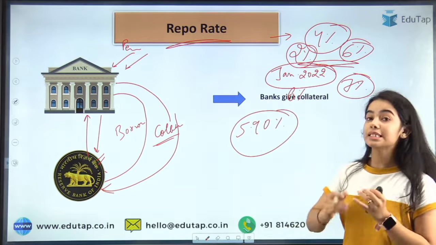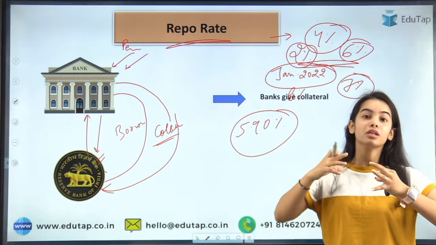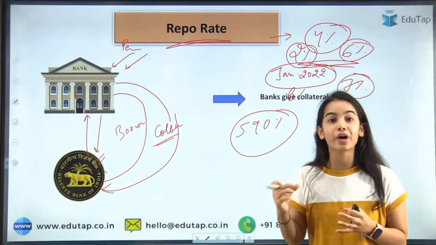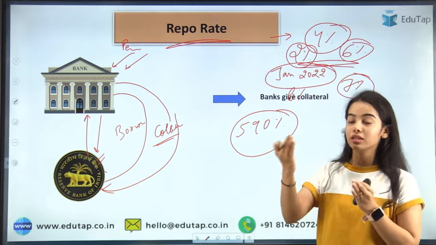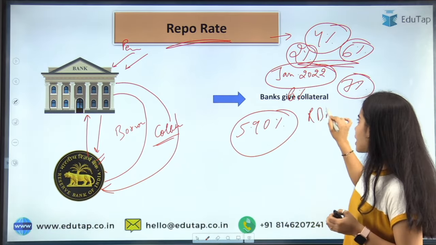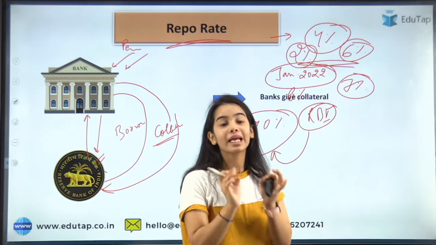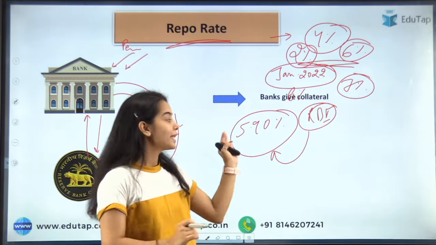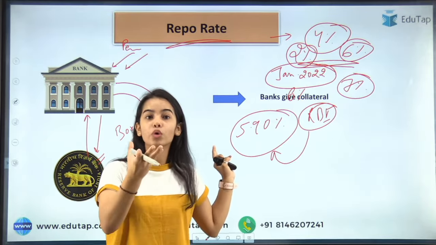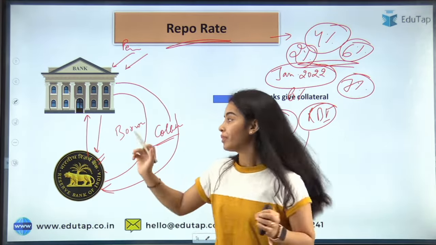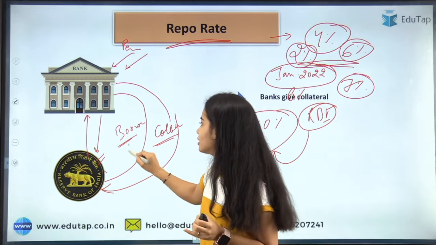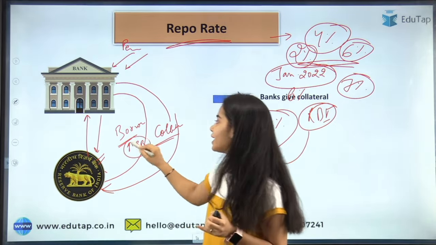As I have told you, since January 2022 inflation has been increasing very fast in the economy, and that's why the Reserve Bank of India is increasing the repo rate. When the RBI increases the repo rate, the banks will have to borrow at a higher repo rate.